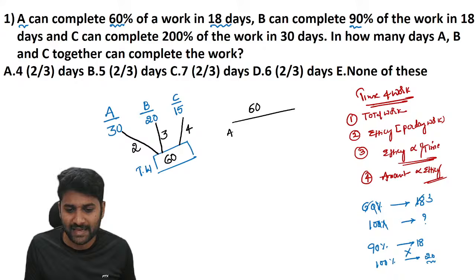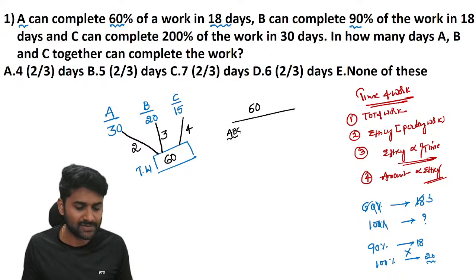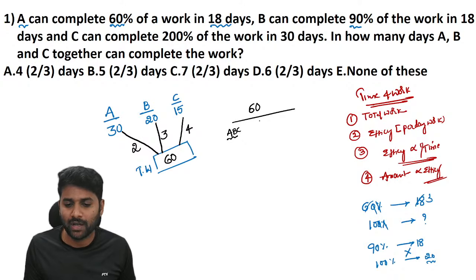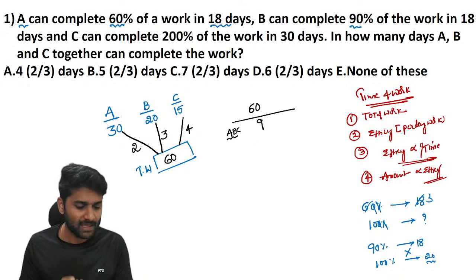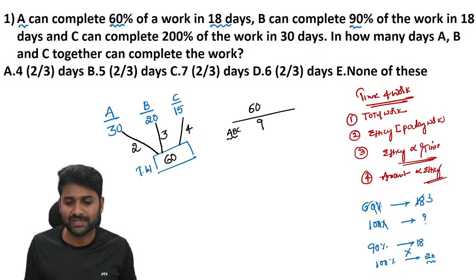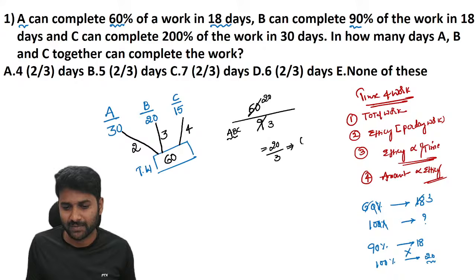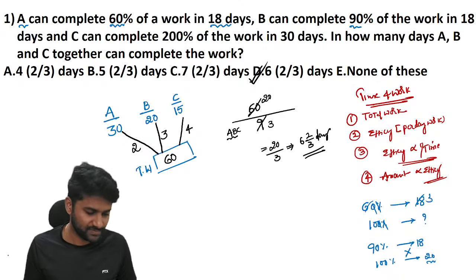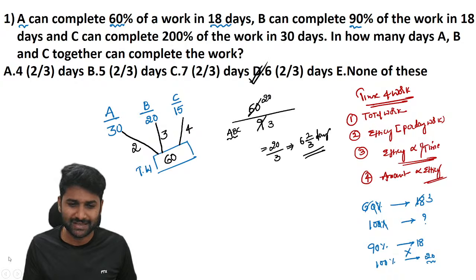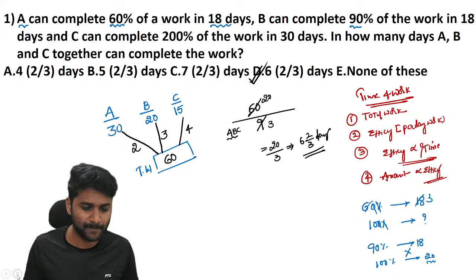Now we are assigning all the 3 persons. So A, B, C, all 3 persons work together. If all work together, they will complete 9 units per day. If they want to complete 60 units, how much time does it take? 60 by 9, that is 20 by 3. Now the answer is 20 by 3, which is 6 2 by 3 days. It's all about the time and work concept. So definitely you can get this question in your examinations.